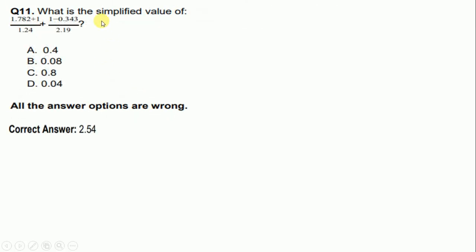What is the simplified value of this? So we have to find the value of this term and correct option was 2.54.